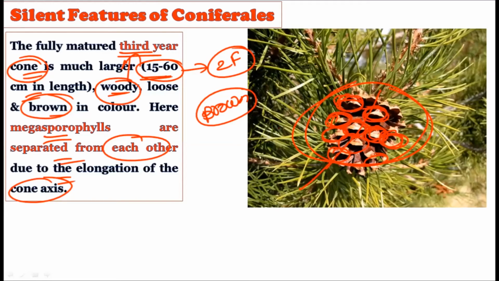So in the first year, second year, and third year, how the growth occurs, you should remember very carefully. The very important thing is the length: 1 to 2 centimeter, then 5 to 8 centimeter, and then 15 to 60 centimeter. Due to the increase in length, the sporophylls quietly got separated from one another. So the fully matured third year cone is very large, 15 to 60 centimeter in length, woody, and loose now. In the first 2 years it was compact, but now it is very loose because it has to receive the pollen grains in every megasporophyll, in order to achieve pollination.